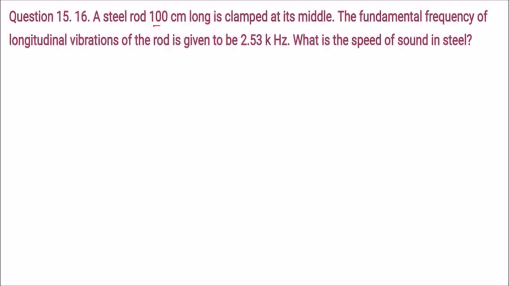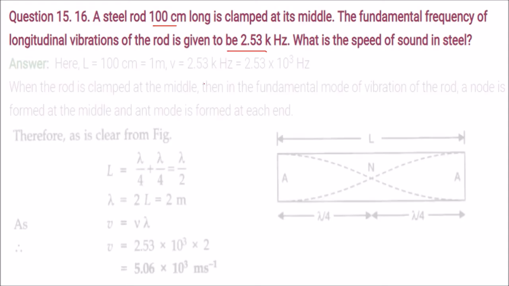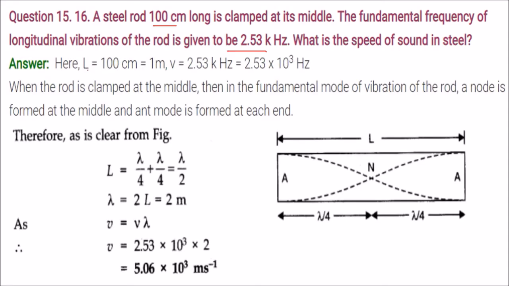Now a steel rod which is 100 centimeter long is clamped at its middle. The fundamental frequency of longitudinal vibration of the rod is given to be this much. What is the speed of sound in steel? First of all, the length is given as 100 centimeter, which is 1 meter. This is 2.53 kilohertz, K is for 10 to the power 3. So this is 2.53 into 10 to the power 3 hertz.